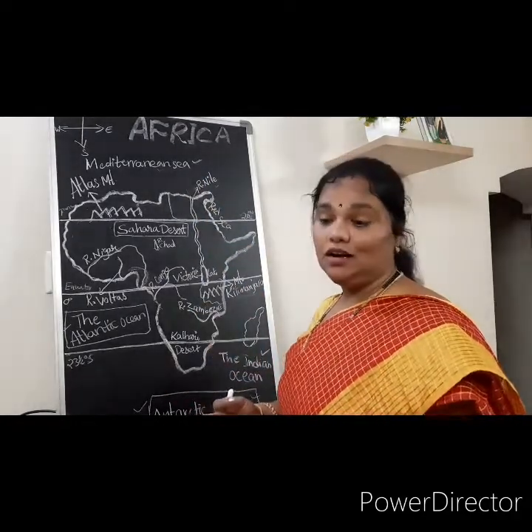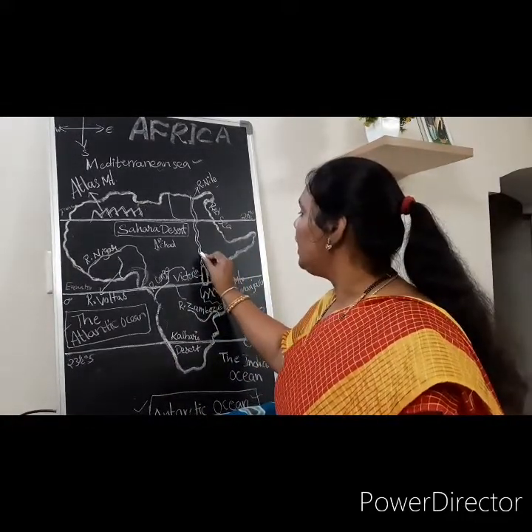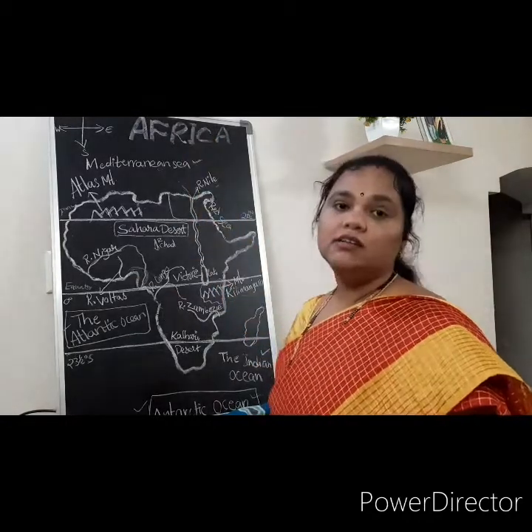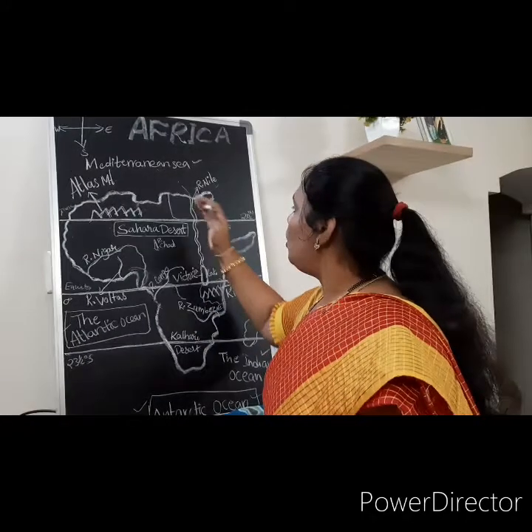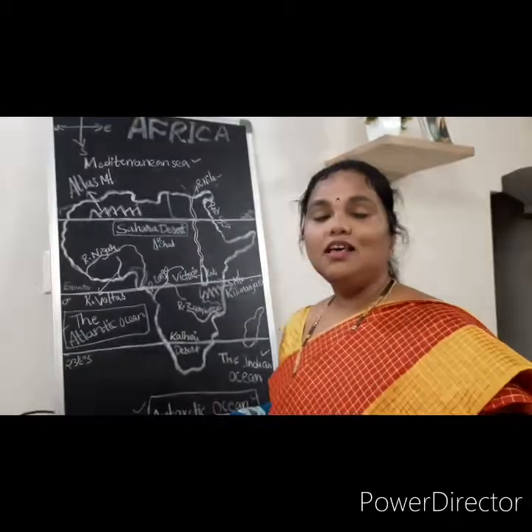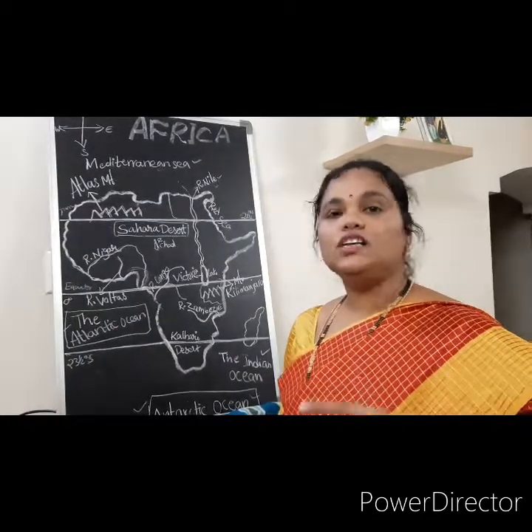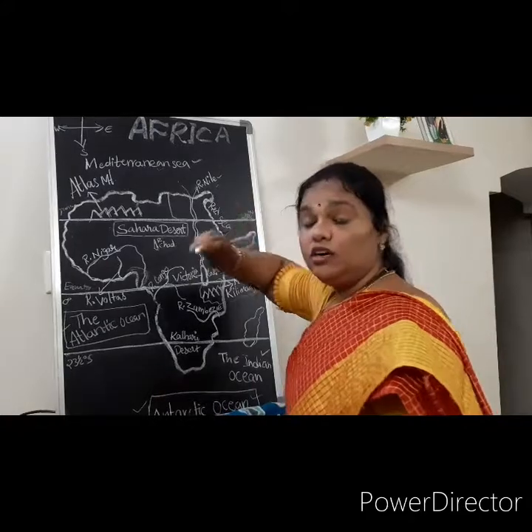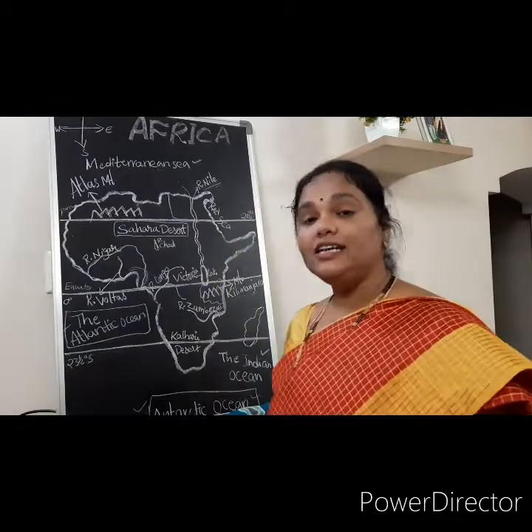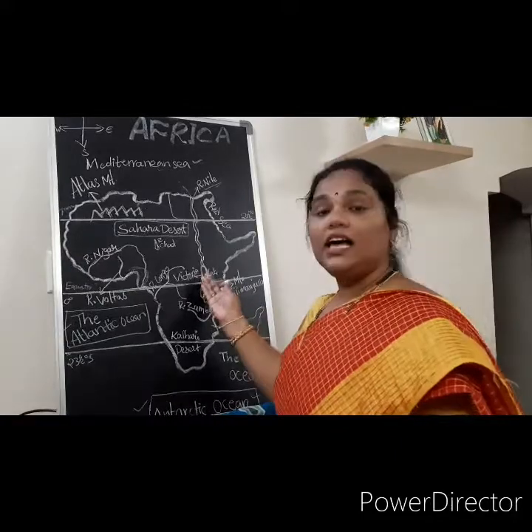After filling of these ponds and lakes, the excess water flows continuously this way and finally submerges in the Mediterranean Sea. This flow of water is nothing but River Nile. The world's largest river is the Nile. Understand? Where does River Nile originate? River Nile originates in Lake Victoria.